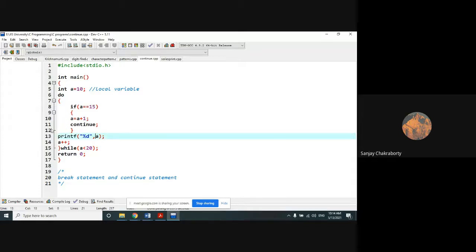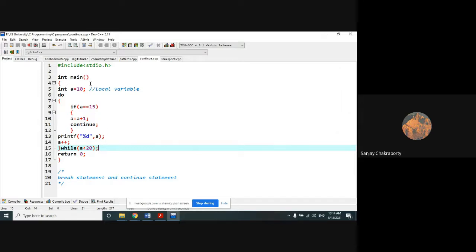In each and every iteration of this do loop, the a value will be printed on the output screen, and finally it will perform the a plus plus operation. The loop will start from 10, since the initial value of a is 10, and will continue until the value is less than 20. That means up to 19 the loop will print, right?